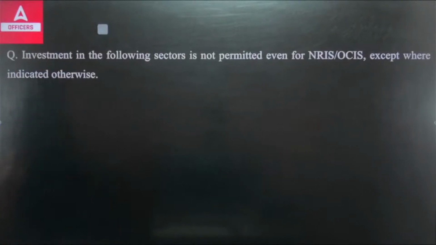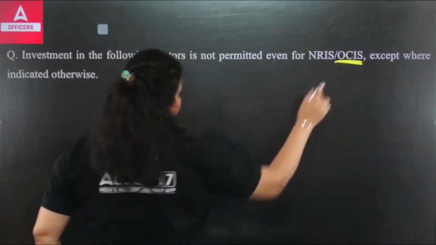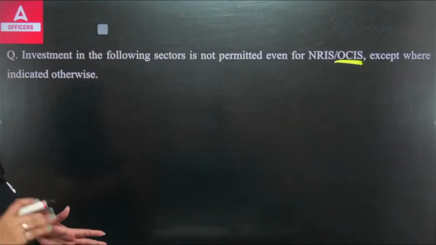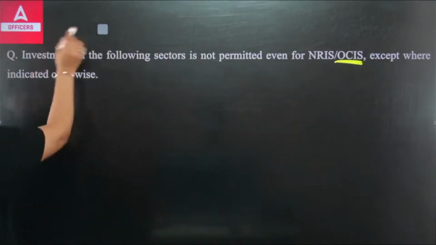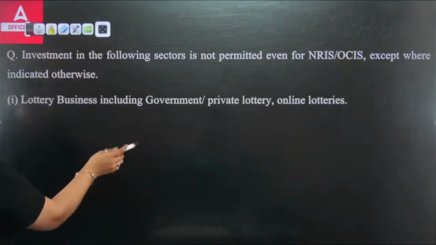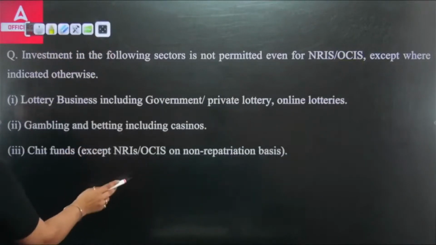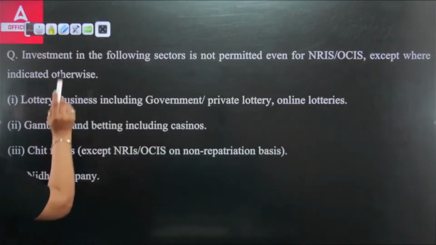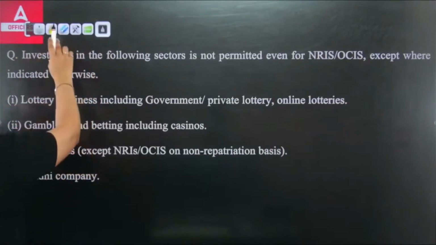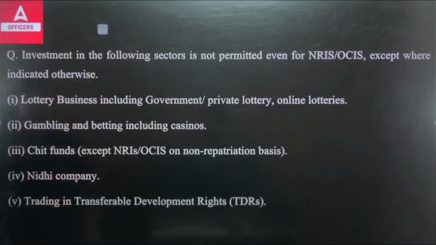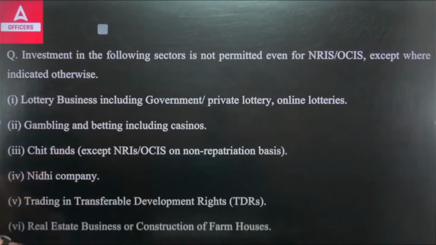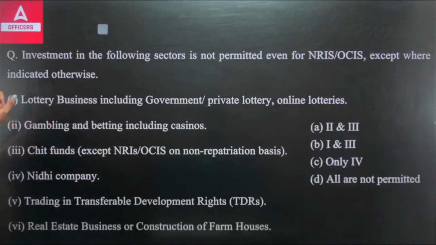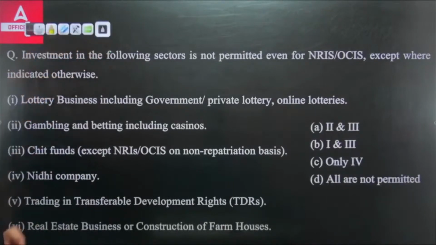Who are OCIs? OCIs means overseas citizens of India, except where indicated otherwise. So it's very obvious you cannot invest in certain sectors until and unless it is authorized. Lottery business, gambling, betting, then we have chit funds, then nidhi companies, then trading in transferable development rights, then real estate business or construction of farmhouses. So which of the following sectors is not permitted for investment?